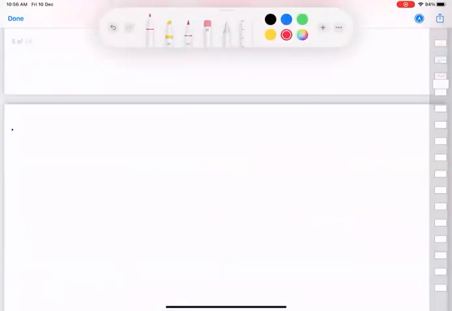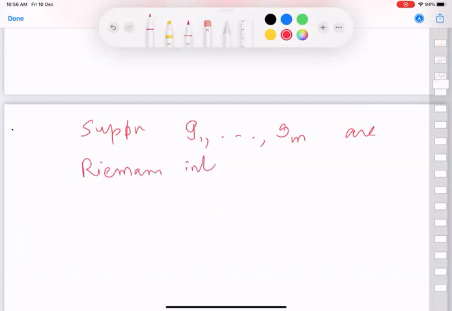And suppose these are all Riemann integrable, and G is equal to the summation k equal to 1 to n.